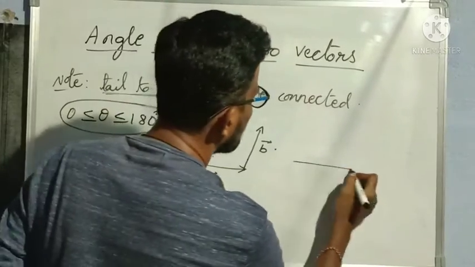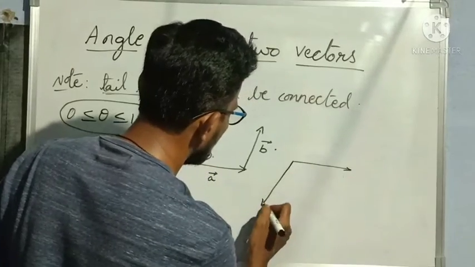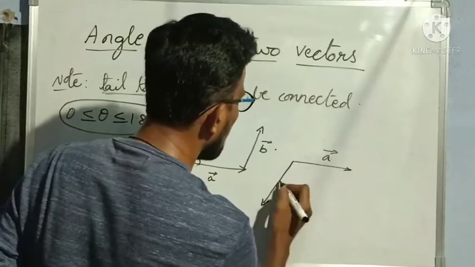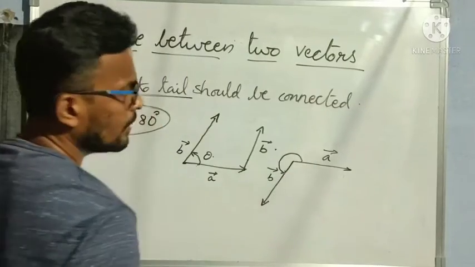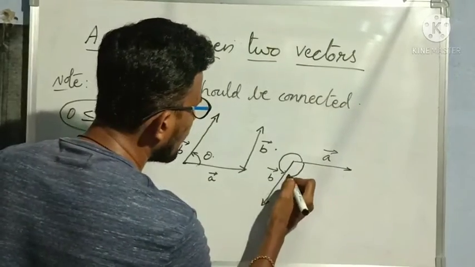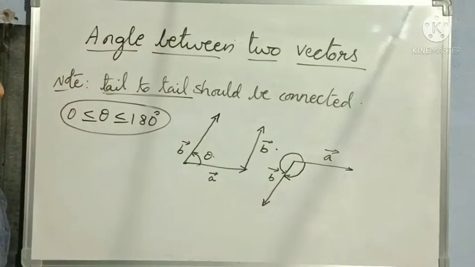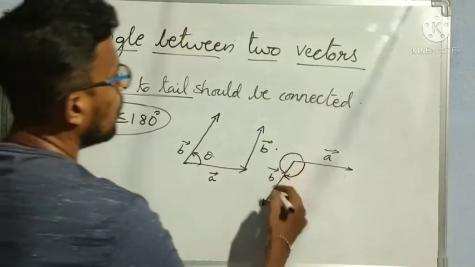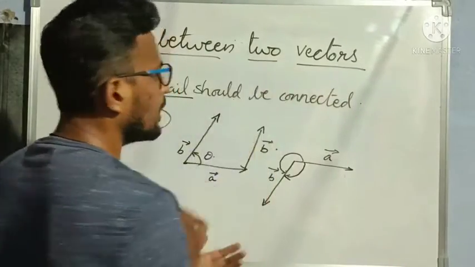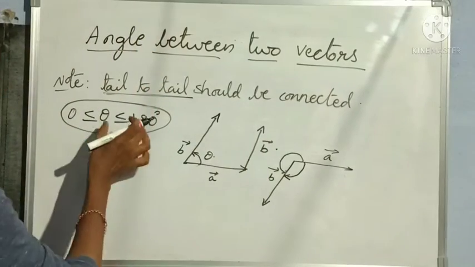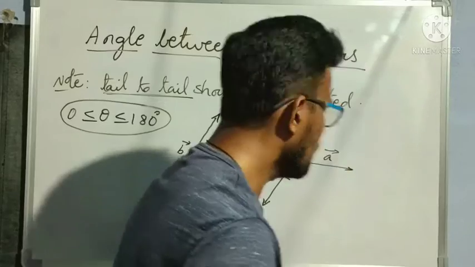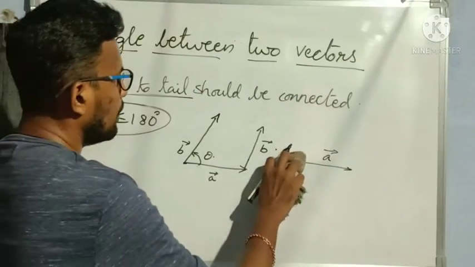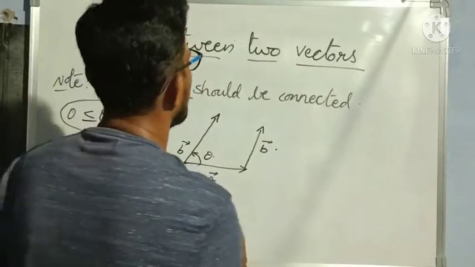Even if two vectors are connected like this, a bar and b bar, we should not take the angle from here. Understood? Only we should take the angle from here. Clear? Because no reflex angle will come in vectors. Only from 0 to 180 degrees the angle will be. Understood? So this is the concept of angle between two vectors.